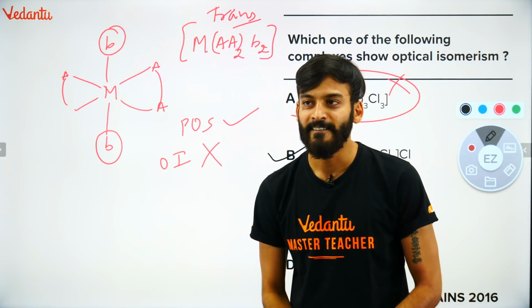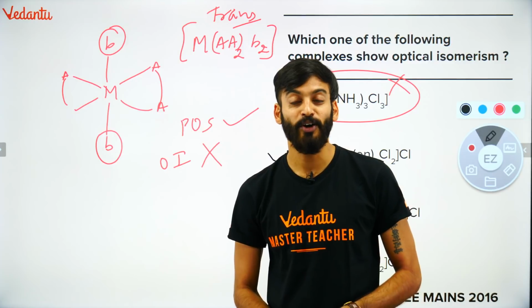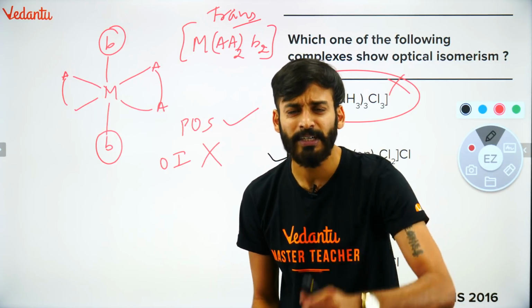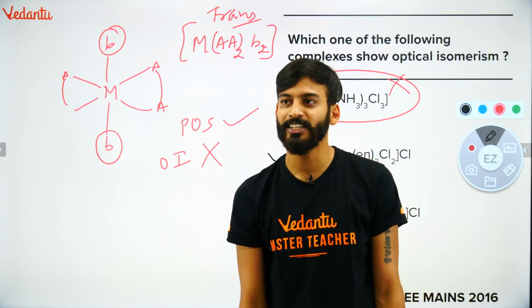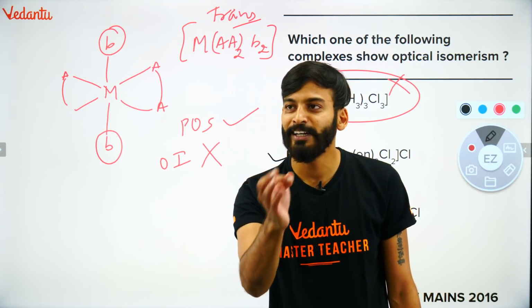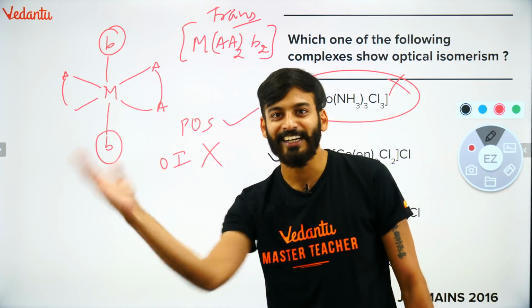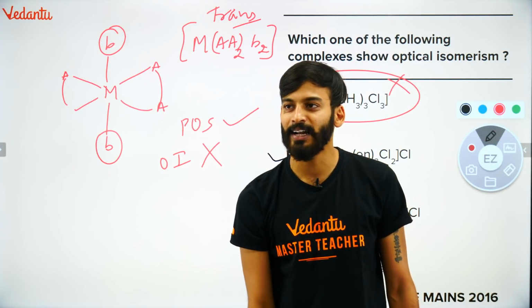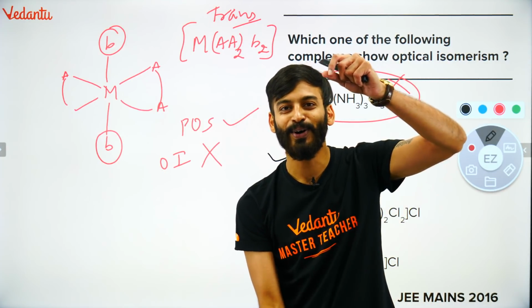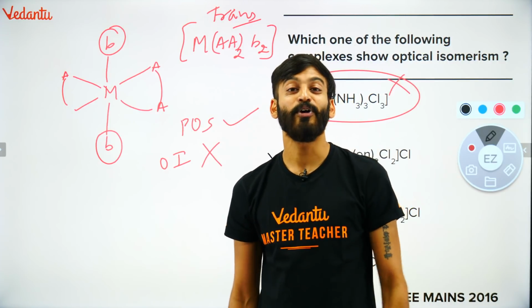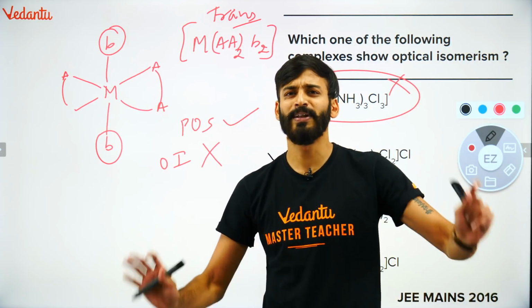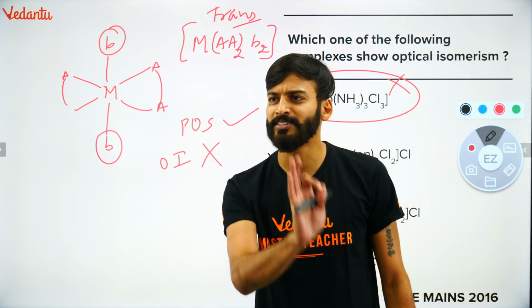I repeat. What you go for here now, you will check, is there any plane of symmetry? You can cut the compound like, you have played Fruit Ninja? Yes or no? Just cut it from a slice cut, right? Slice cut marna. So what will happen? Above and below, you will get the same thing. You will say, sir, plane of symmetry is there. It means the compound cannot show optical isomerism. This is the simplest trick you can remember.